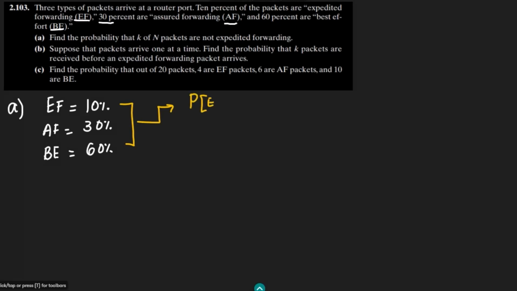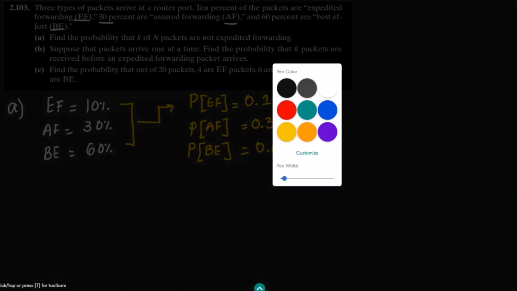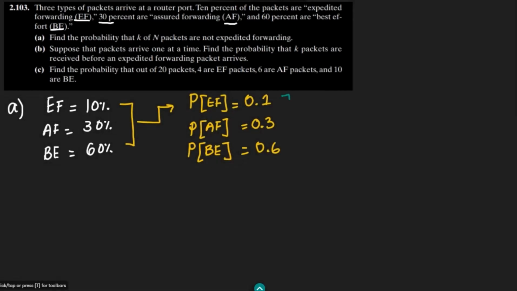So according to this data, we can also find out the probabilities of each of them. The probability of EF is how much? That is 0.1. Similarly the probability of AF is 0.3, and the probability of BE is 0.6. Similarly, we can also find out the probability of no expedited forwarding, which is 1 minus 0.1, so that would be 0.9.